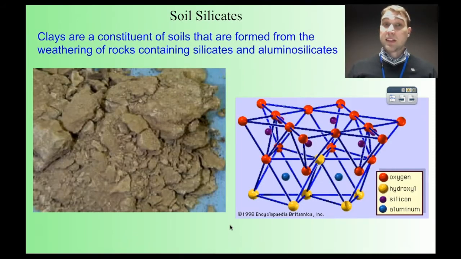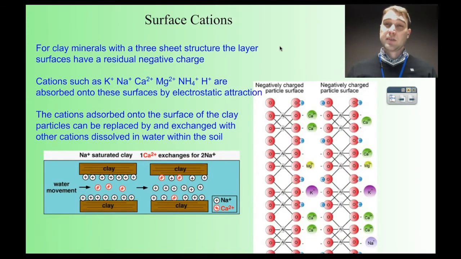So clays make up a decent amount of soil. Soils are formed from the breakdown of rocks, so weathering and erosion of rocks. Those rocks can be silicates or aluminosilicates, and if they are, then you get particular characteristics of the soils. So some clays have a three-layer structure, and that leads to a negative charge being present on the surface. So on that negative charge on the surfaces of the clay, you can get positive ions like potassium, sodium, calcium, magnesium, ammonium and hydrogen. All those ions can stick to the negative surface through electrostatic attraction.